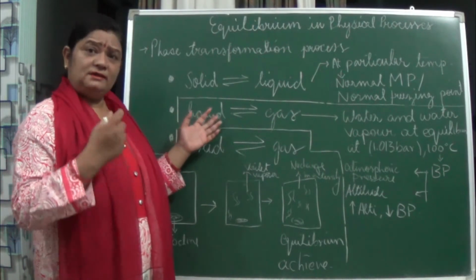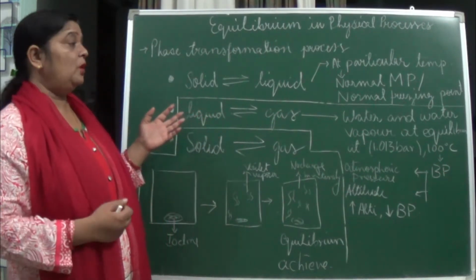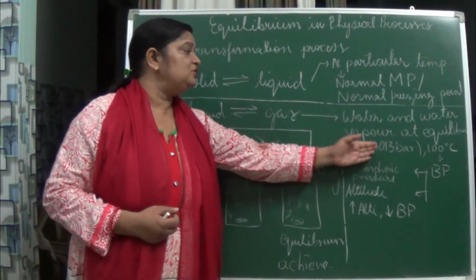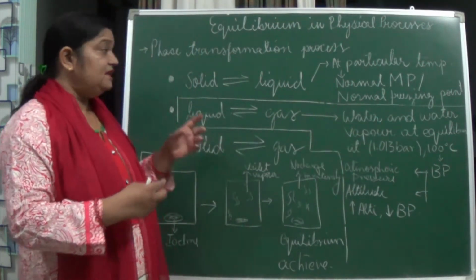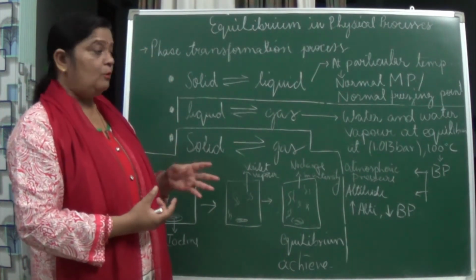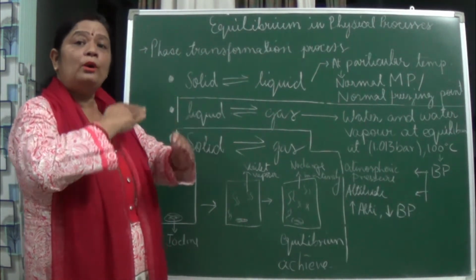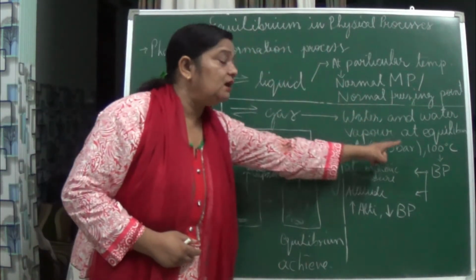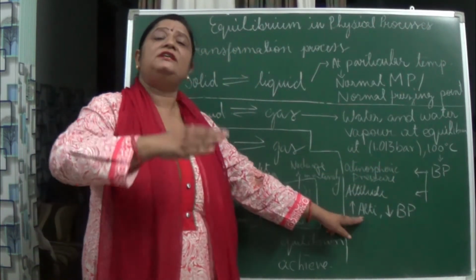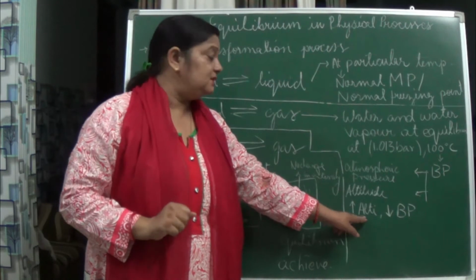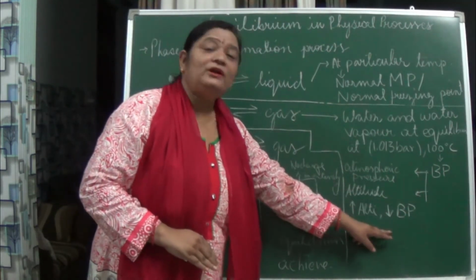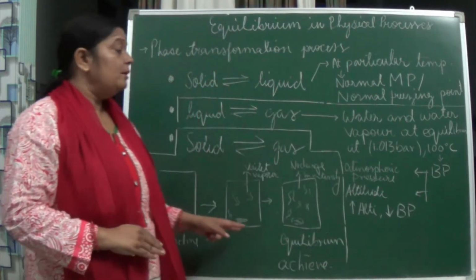In the case of water, at 100 degrees Celsius and 1.013 bar pressure, the gas form and the liquid form of the water coexist, and this is known as the boiling point. At high altitudes the pressure is low, so the boiling point is also low.